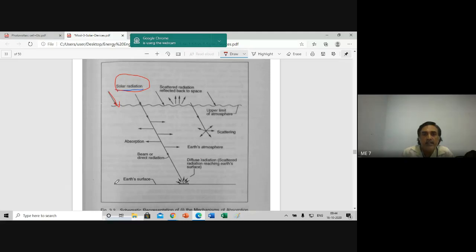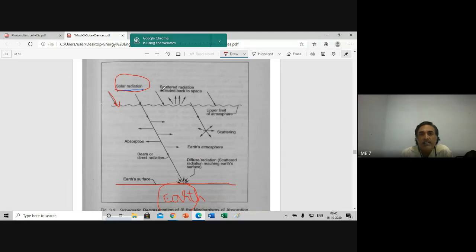And this is the Earth's surface. They have taken it flat. This is Earth. When this is the sun, from sun to Earth, whenever it is traveling, how it scatters is indicated.